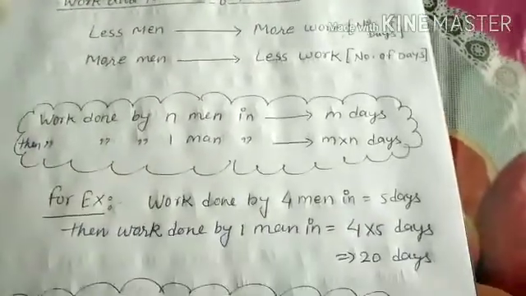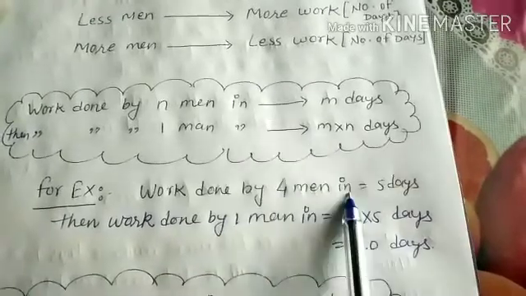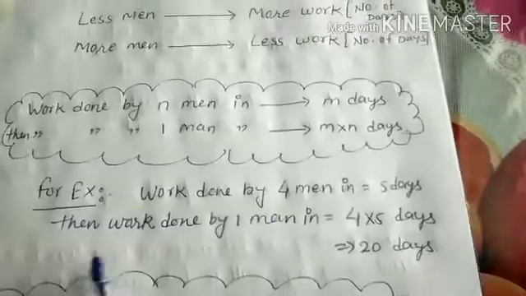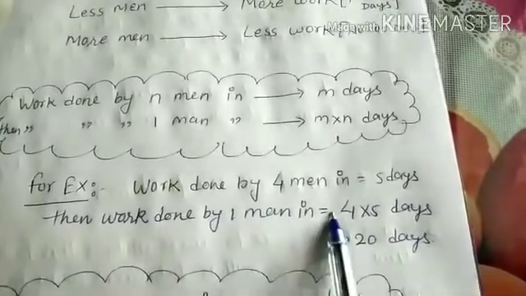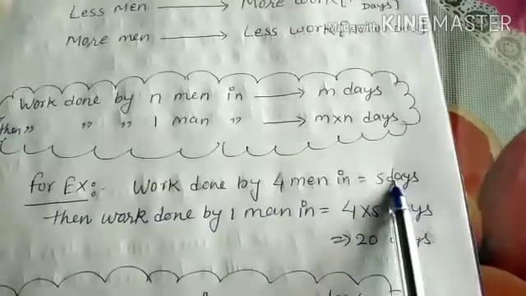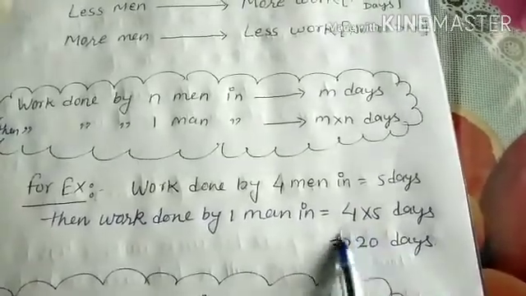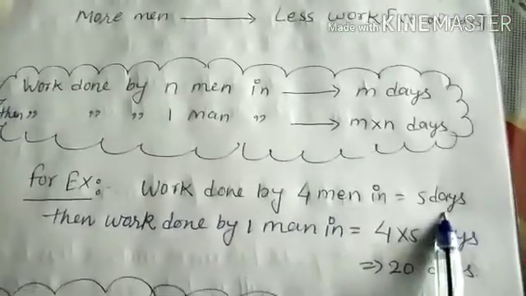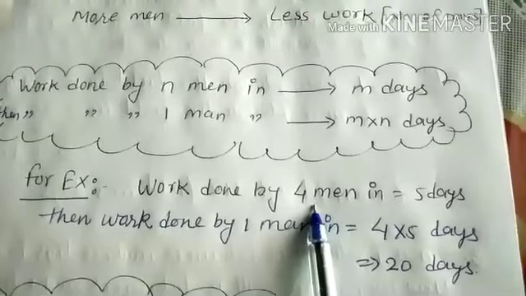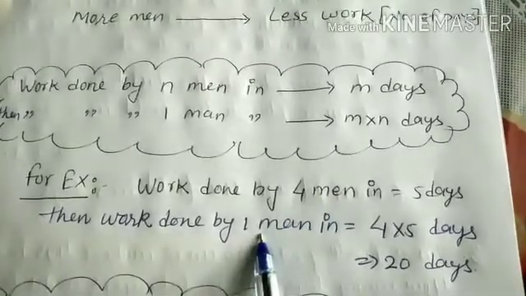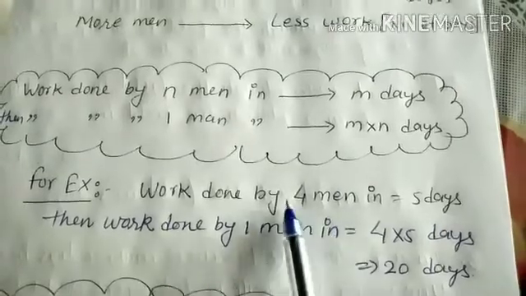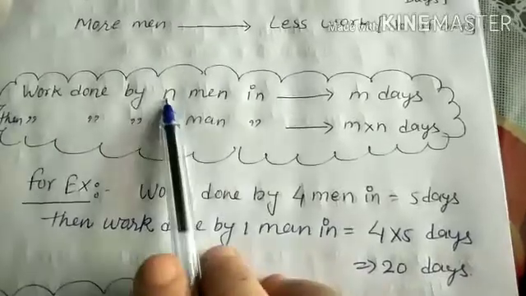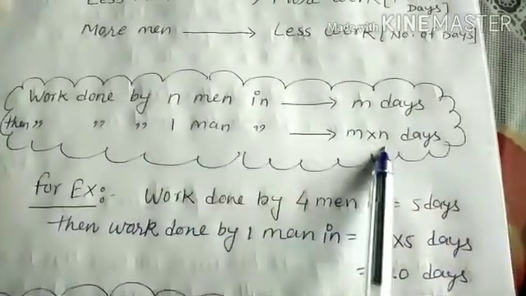For example, 4 men complete a work in 5 days. Then work done by 1 man is 4 into 5 days, that means 20 days. If 4 men take 5 days to complete a work, then if only one man does that work, he will take more number of days. So how many days will it take? 4 multiplied by 5 is equal to 20. Similarly, m into n days.